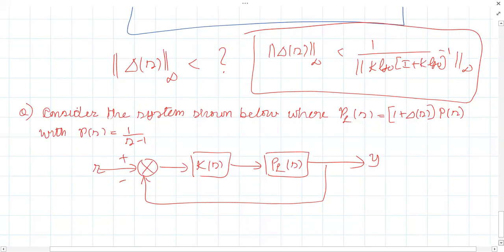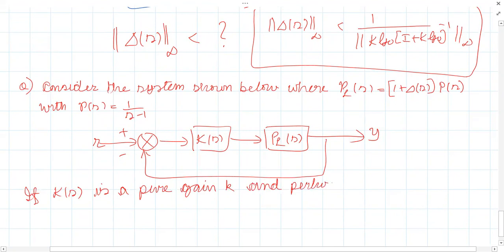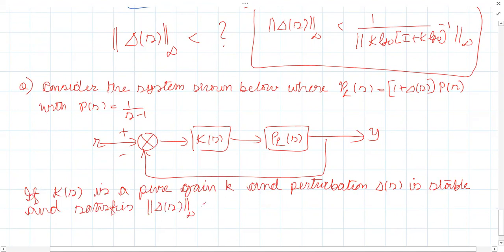Okay. If K of S is a pure gain, that means a proportional controller. Okay. Pure gain K, and perturbation delta of S is stable and satisfies infinite norm less than or equal to 2.